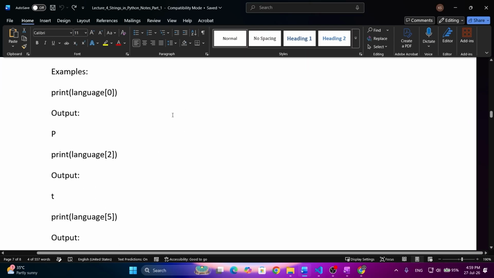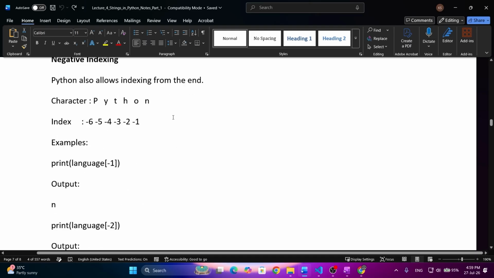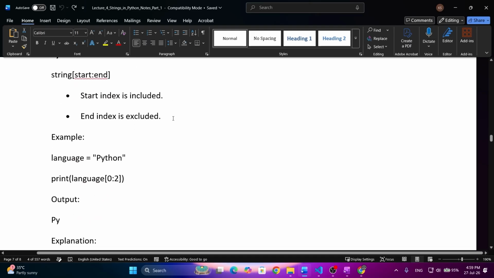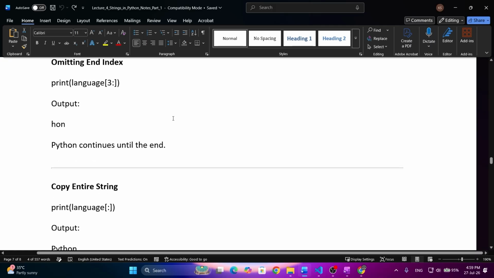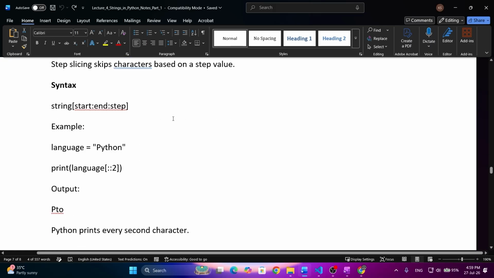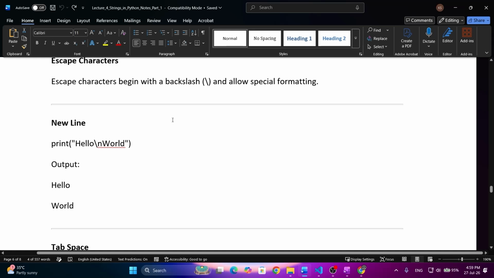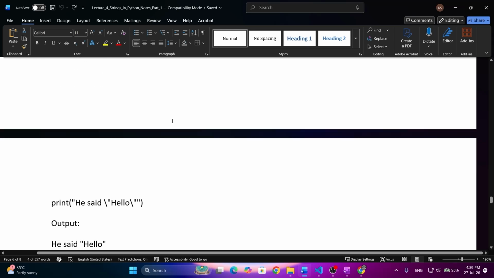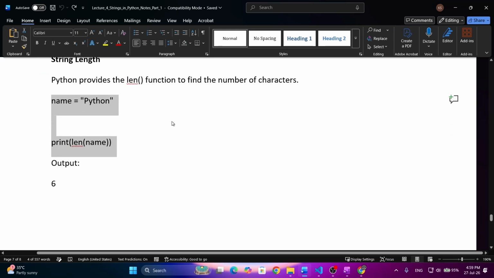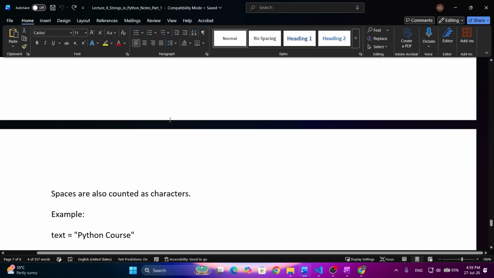We have seen what slicing is, how we can slice strings, and also step slicing. We have seen how to reverse a string, and what escape characters are. After that, we have seen the various functions of strings which we can use. You can explore all the left out things by yourself.